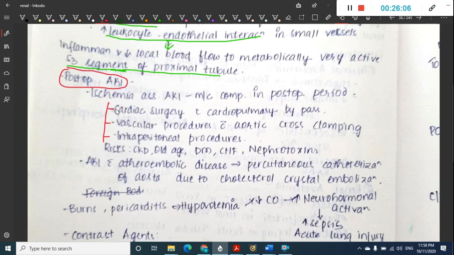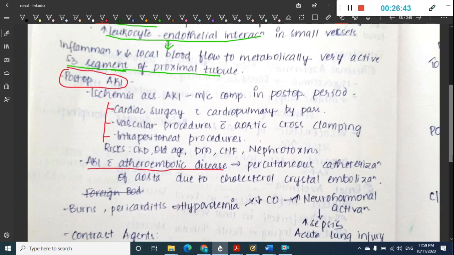Okay, and then we have one more type. The risk factors of this ischemia associated acute kidney injury include chronic kidney disease, old age, diabetes mellitus, chronic congestive heart failure, and nephrotoxins. And we have one more, which is acute kidney injury with atherosclerotic disease. Here there is percutaneous catheterization of the aorta, and cholesterol crystal embolization results in acute kidney injury.